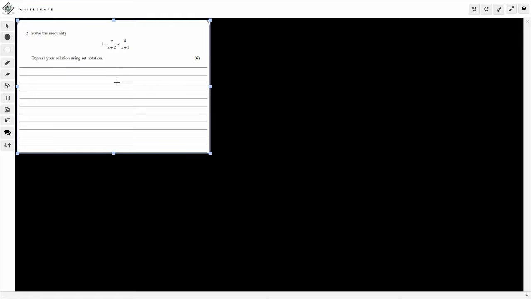So first off, we need to simplify the left-hand side of this inequality, right? It's 1 minus x divided by x plus 2. So what I'm going to do is times the 1 by x plus 2. So what that would be is x plus 2 minus x. I'm just going to quickly write it so you can see. So it would be x plus 2 minus x divided by x plus 2. But to save time, I'll just show you what's happening. The x is going to cancel with the minus x. So what it's actually going to become is just 2 over x plus 2.